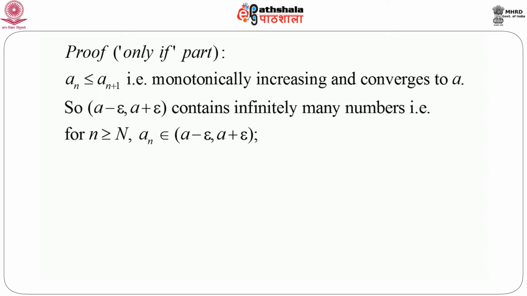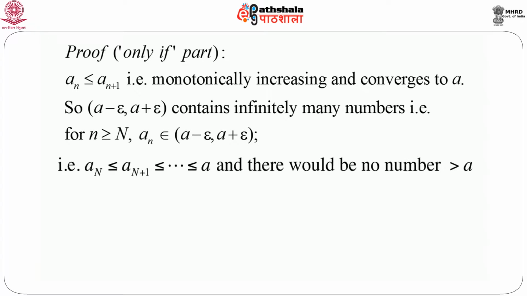So here again we choose capital N, which will play the role of n naught. So for n greater than or equal to capital N, a_n belongs to the interval A minus epsilon to A plus epsilon. That means we can immediately have that a_N is less than or equal to a_{N+1}, and so on, less than or equal to A, and there would not be any number you can find in the sequence a_n which is greater than A.